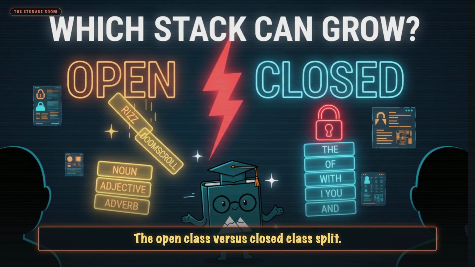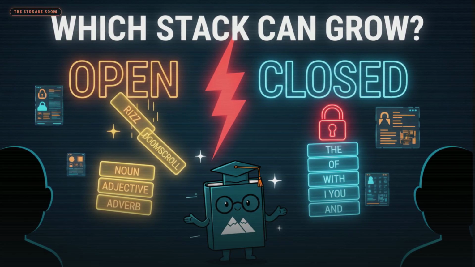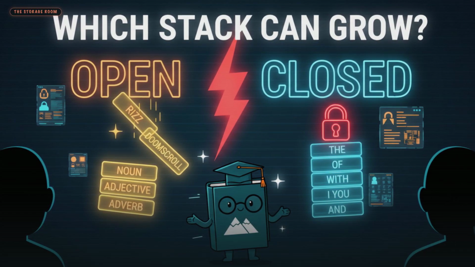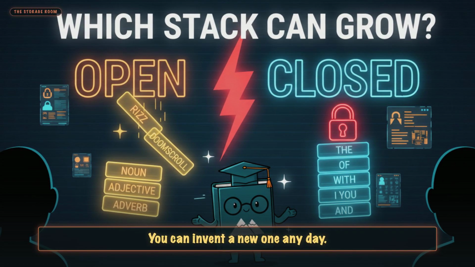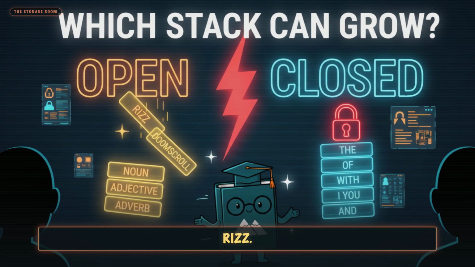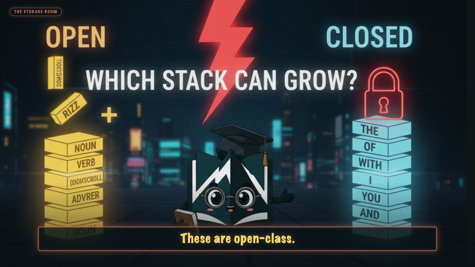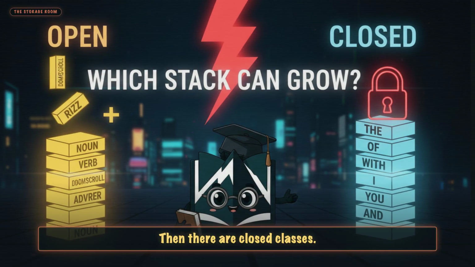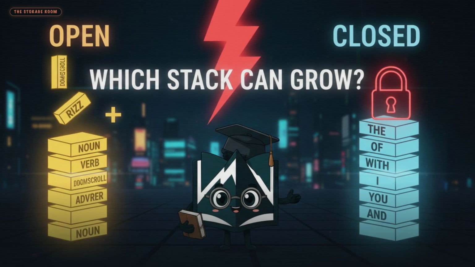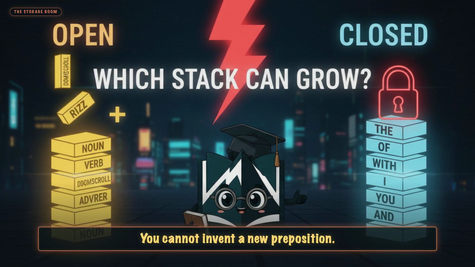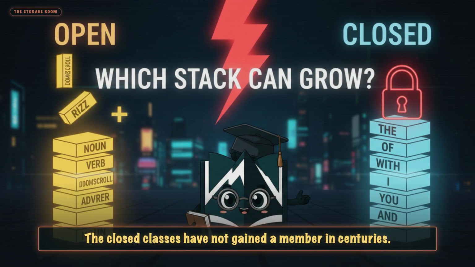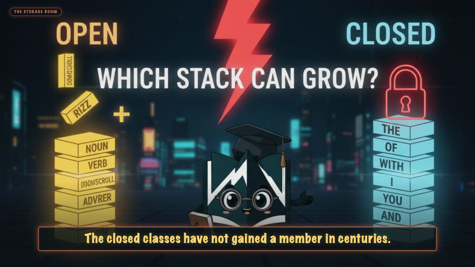Beat 2. The open class versus closed class split. Some word categories are open. Nouns, verbs, adjectives, adverbs. You can invent a new one any day. RIZZ, doomscroll. These are open class. Then there are closed classes, pronouns, prepositions, conjunctions, articles. You cannot invent a new preposition. The closed classes have not gained a member in centuries.